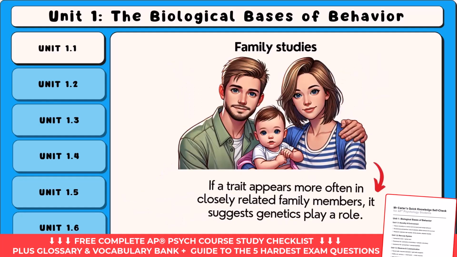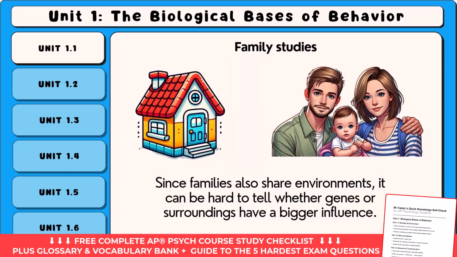If a trait appears more often in closely related family members, it suggests genetics play a role. However, since families also share environments, it can be hard to tell whether genes or surroundings have a bigger influence.